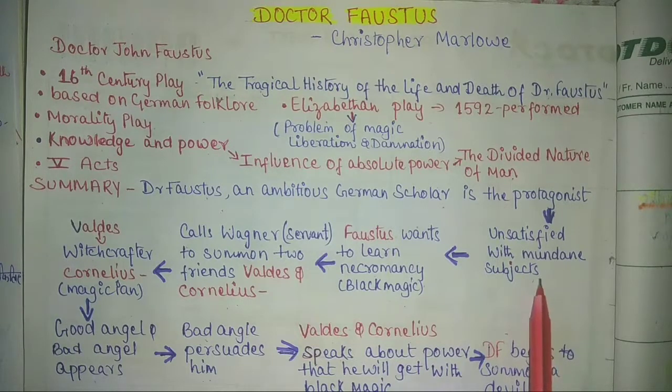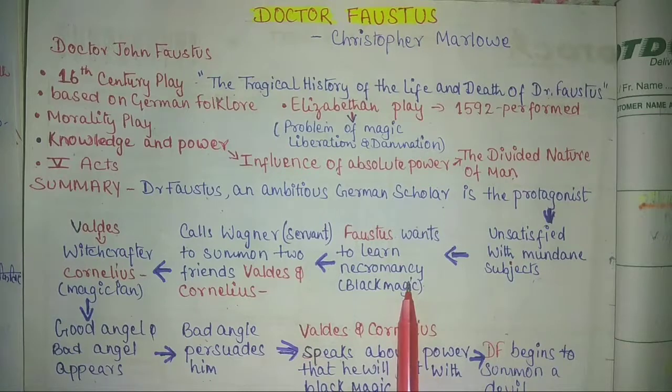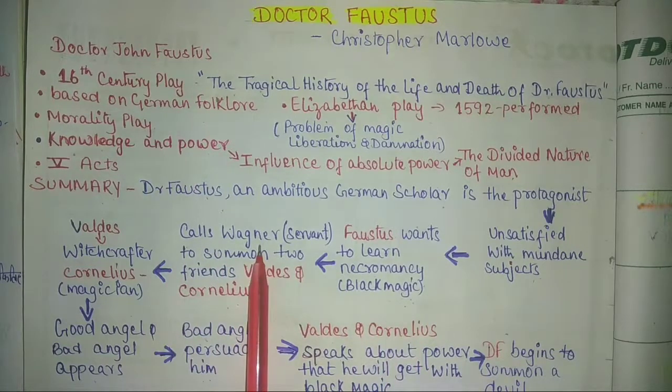He did not get satisfied with theology, law, science, etc. Okay, now he wants to do something extra. Now this necromancy was something which he did not try yet. So Dr. Faustus wants to learn necromancy or black magic. For that purpose, he calls his servant Wagner.